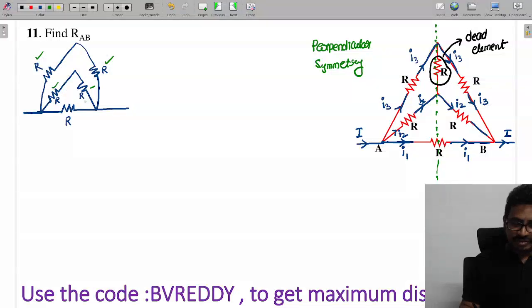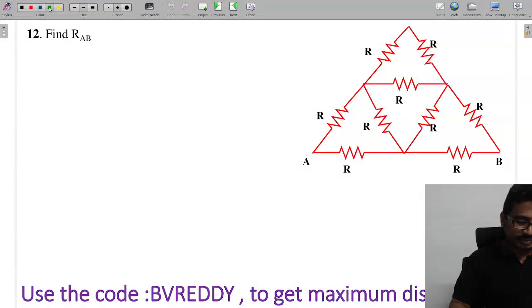So then what will it become? Tell me. It will become R by 2 finally. How much do you get here? RAB is equal to R by 2. Right. Next.